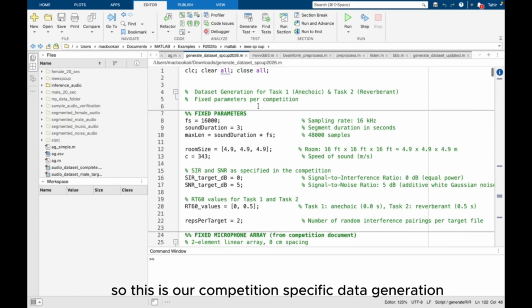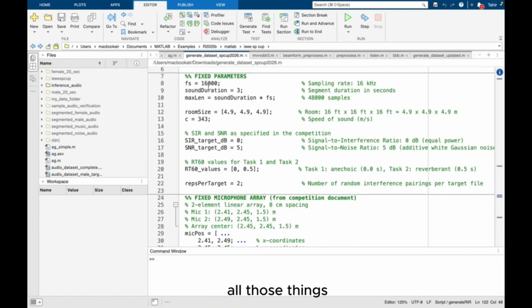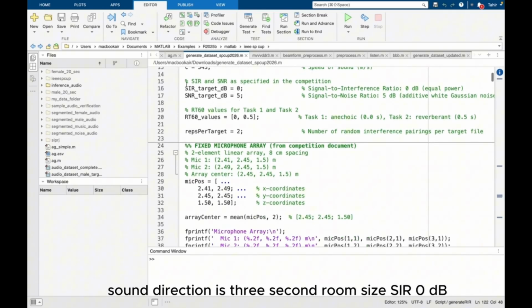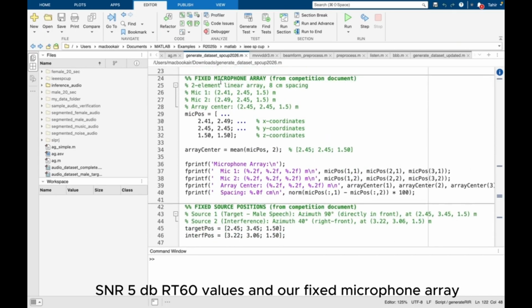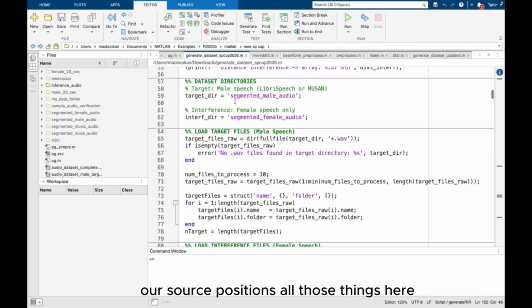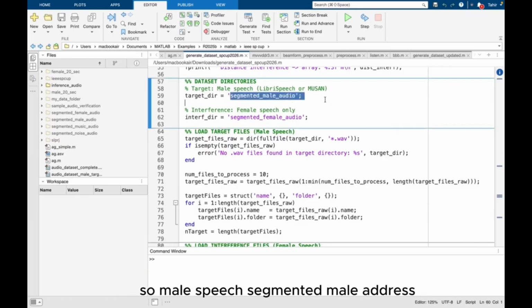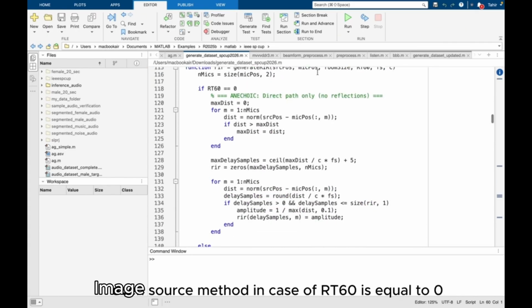This is our computation-specific data generation, our initial approach. So our fixed parameters here, all those things. Sound duration is 3 seconds, room size, SIR 0 dB, SNR 5 dB, RT60 values, and our fixed microphone array, our source positions, all those things. Here in this example, our target is male, so male speech from the segmented male audio target directory. Interference is female. This is our room impulse response generation function, image source method.